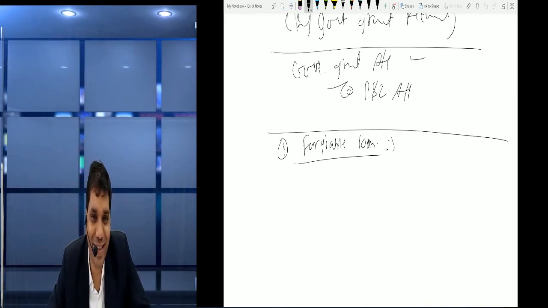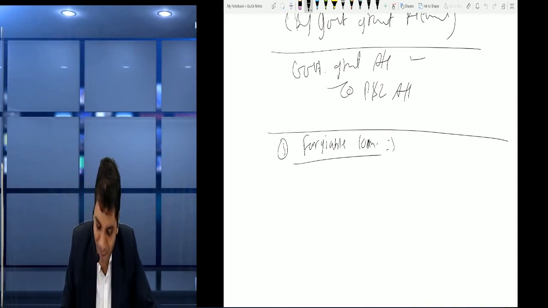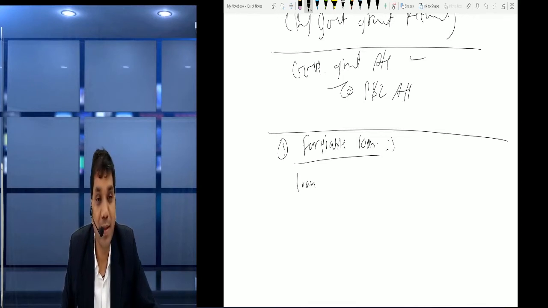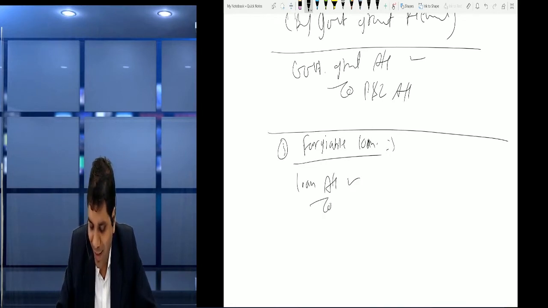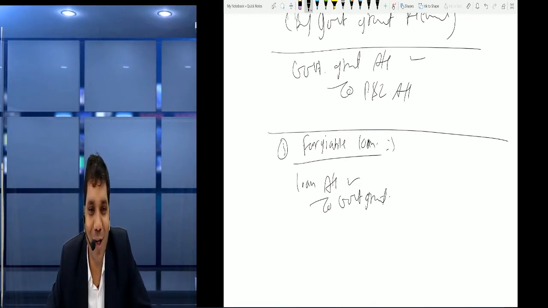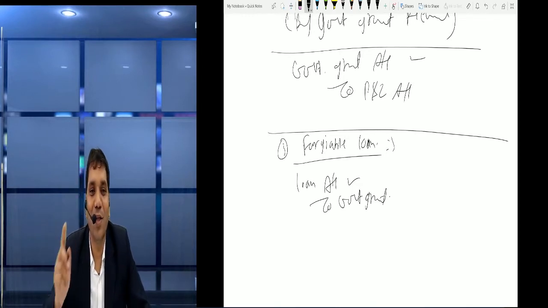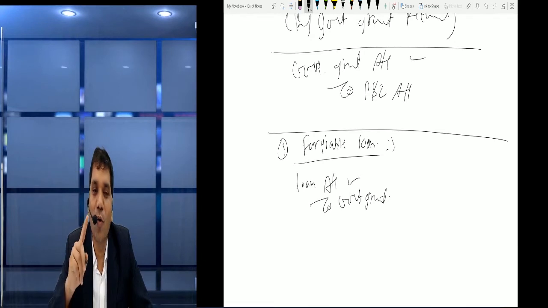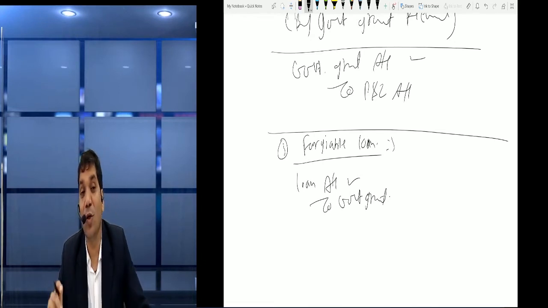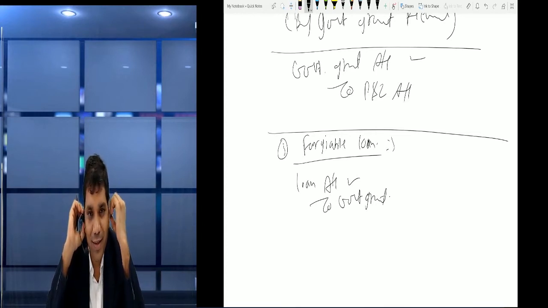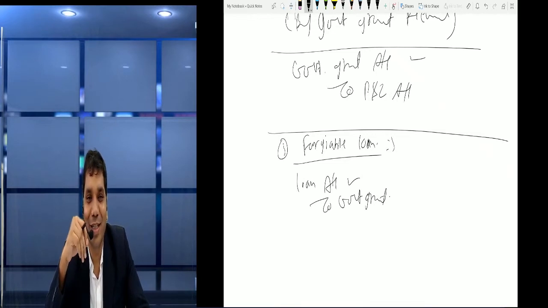Now what entry will we pass for that? So friends, simple. Our loan gets finished, or our loan is over, so no need to pay. So loan account debit to government grant. Normally we have to pay the loan, but now the loan is not paid, so it's adjusted through government grant. But when should we recognize it? When we have reasonable certainty that the government is going to waive off our loan. That is known as a forgivable loan.